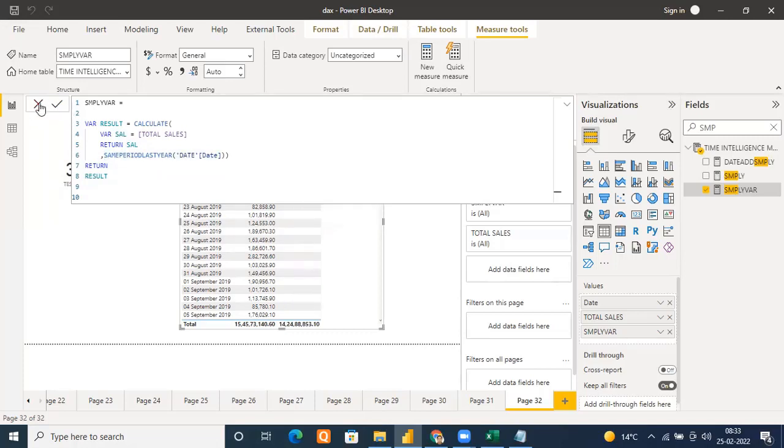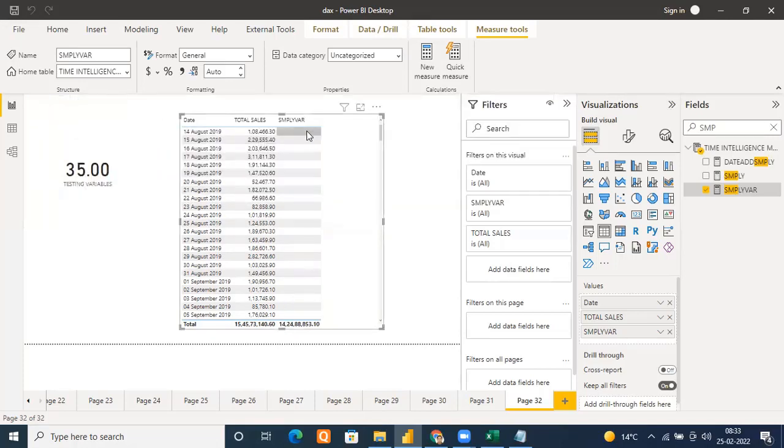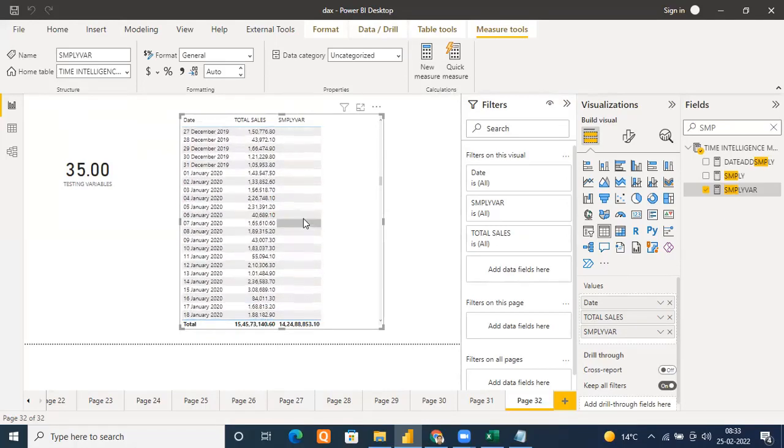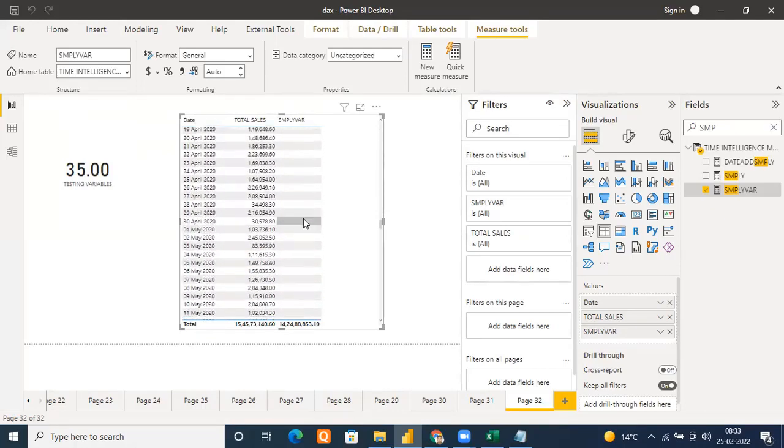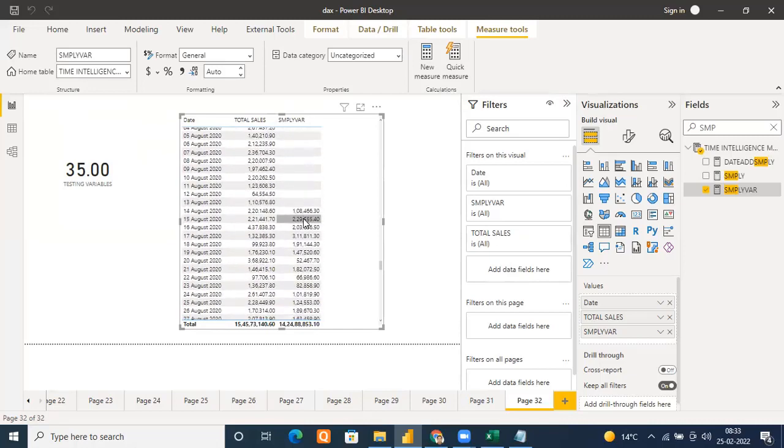Okay, and now check it. It has gone because we don't have sales for 14 August 2018. 14 August, 15 August 2018, we don't have anything. So we will be seeing results from 14 August 2020, because same period last year we are talking about now. So go back. You will be seeing results from 14 August 2020.